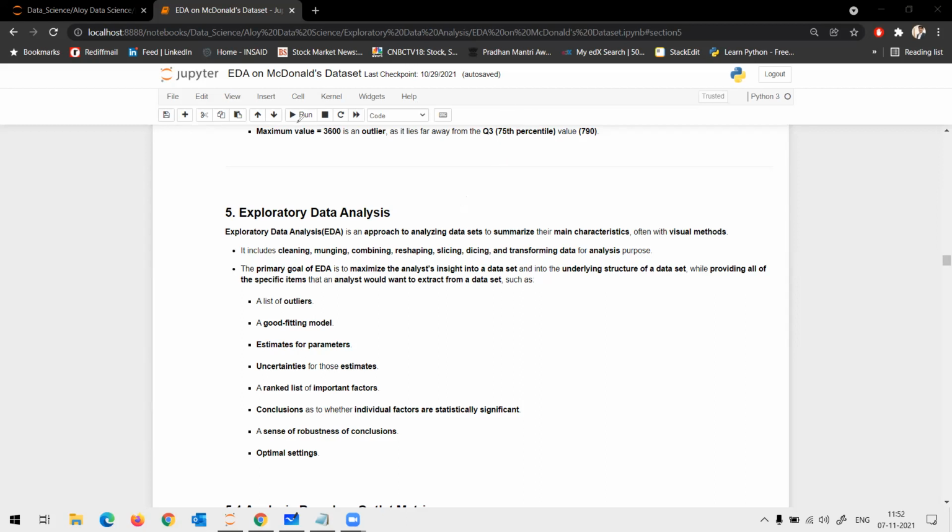Okay, so based on the problem statement, we are going to theme it into three aspects. One is your geography, the second one is your store level, and the third one is your nutrition level.